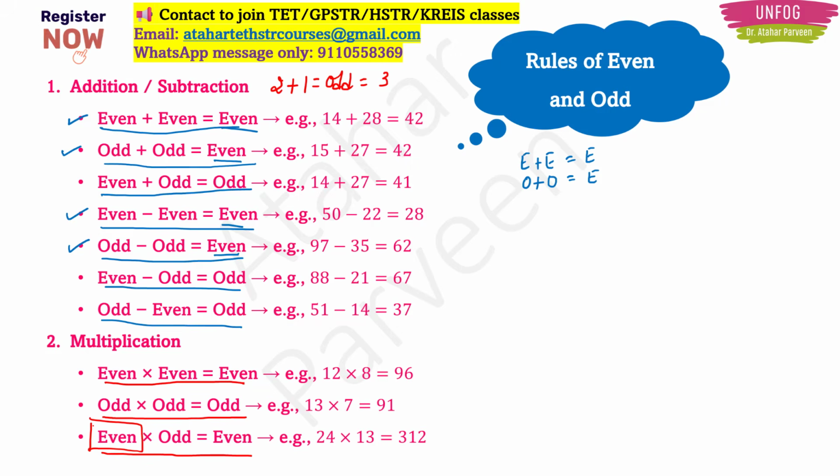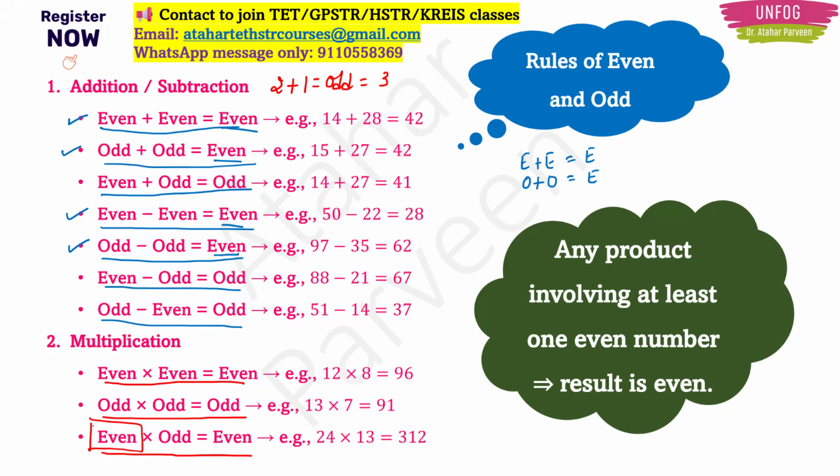Apart from all of this, what is more important is that if there is any product involving at least one even number, then your result will be even, because even is a dominant number. Just to remember, I am telling you that even is dominating, the way we say that truth always triumphs.